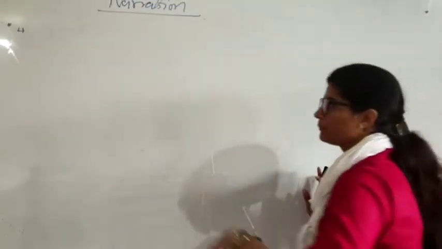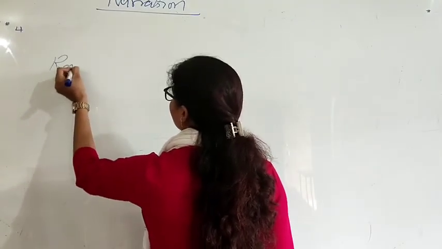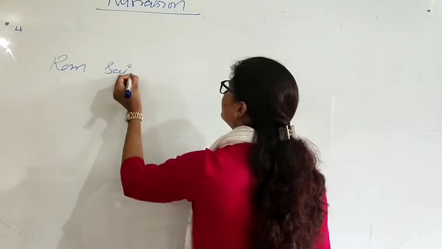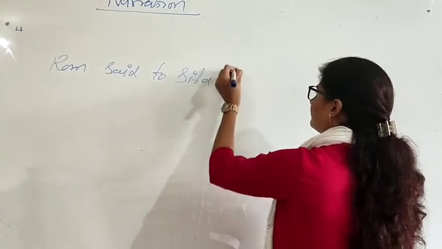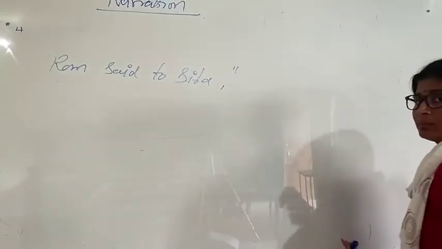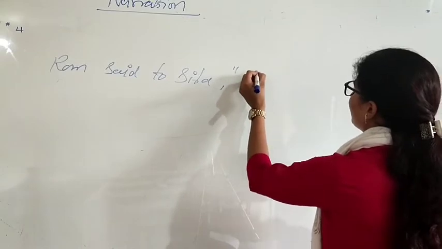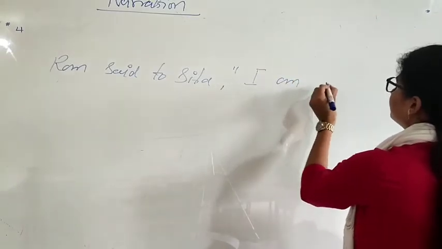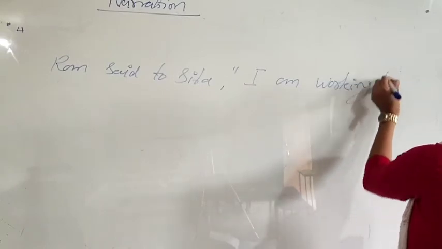Okay, say this one. Ram said to Sita, I am working hard.